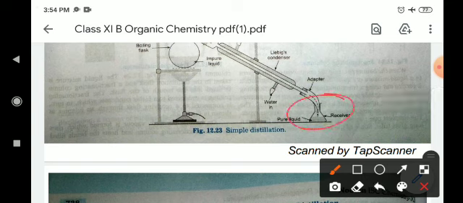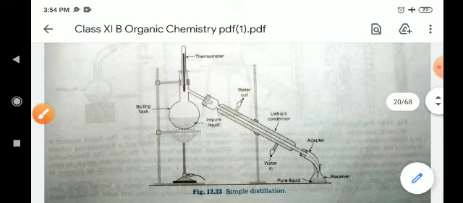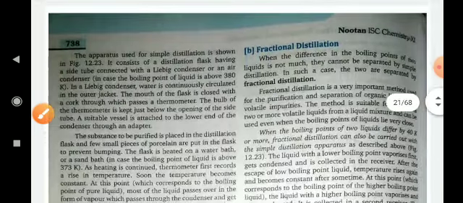In this way we can separate the pure substance from the impure substance by distillation. So this is the apparatus of simple distillation.